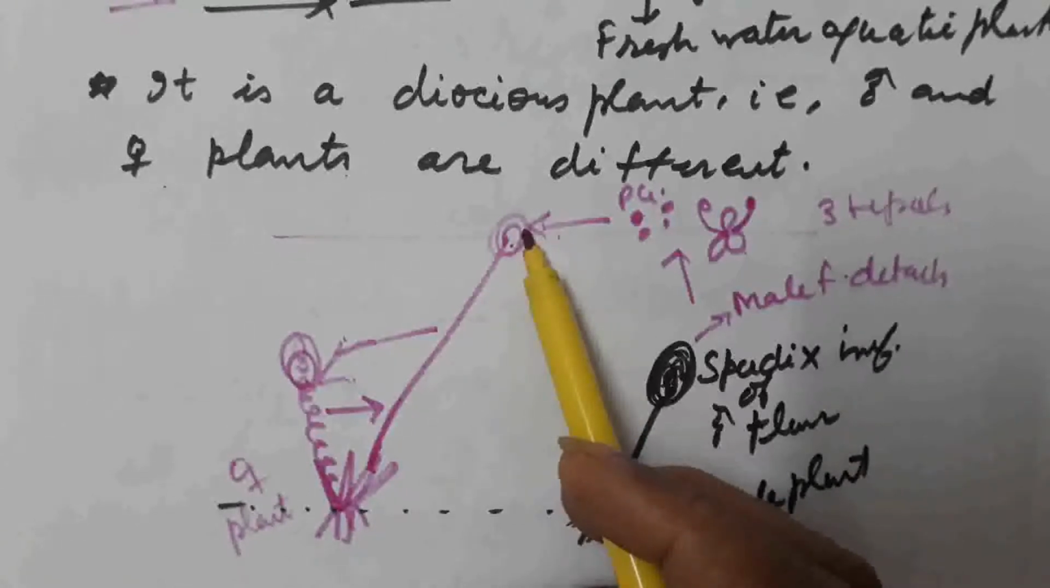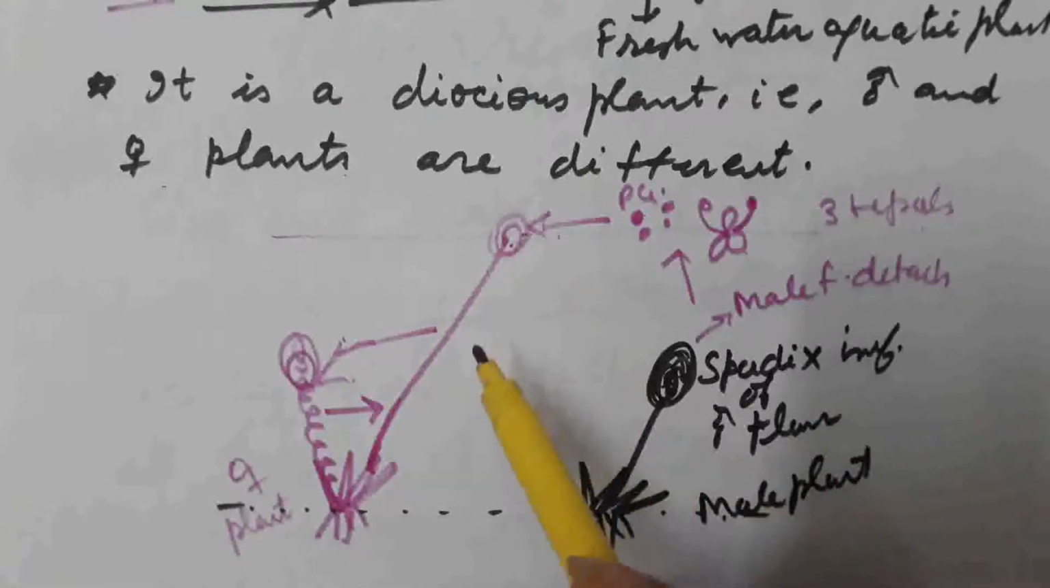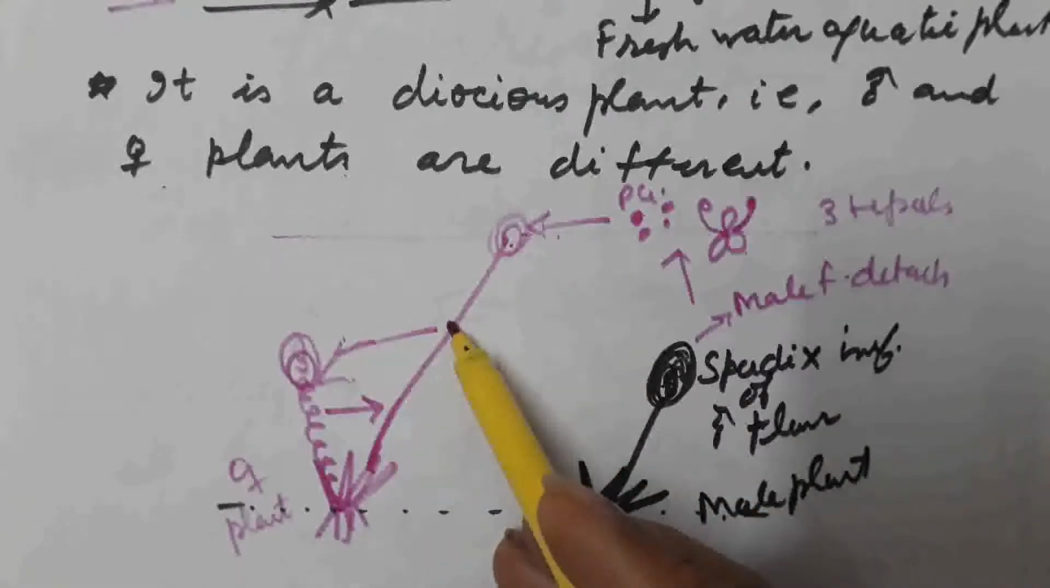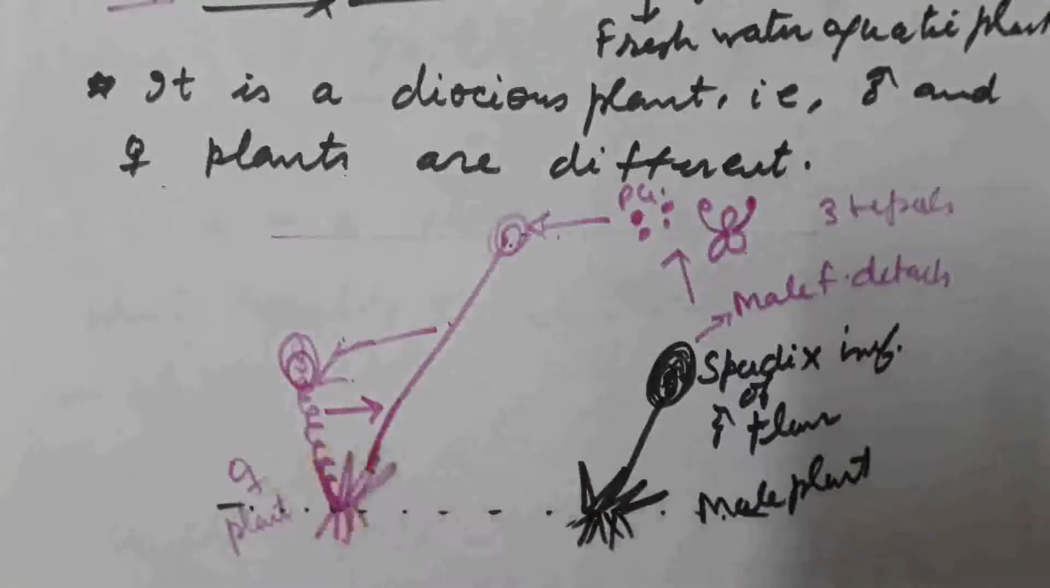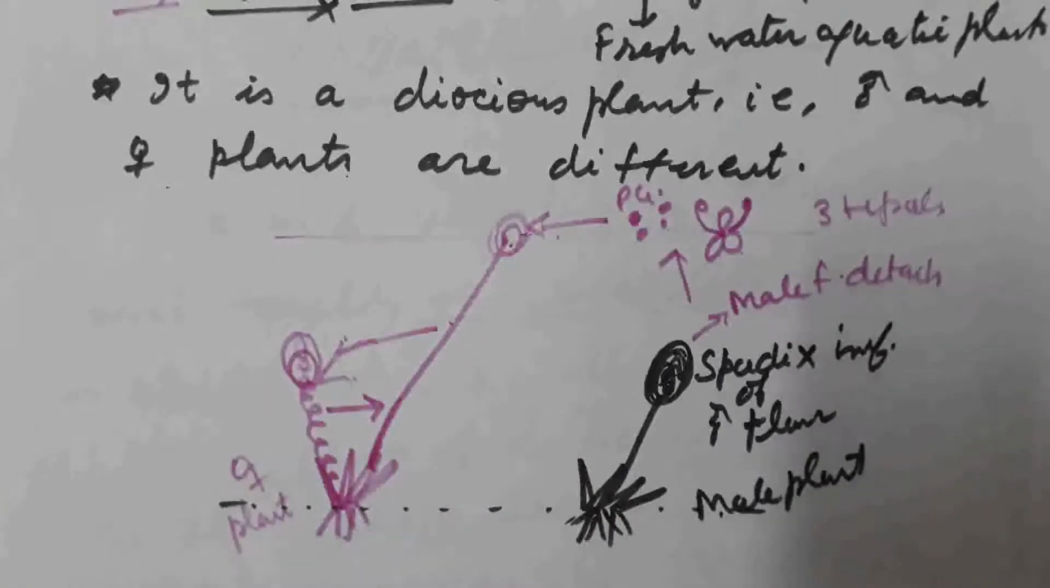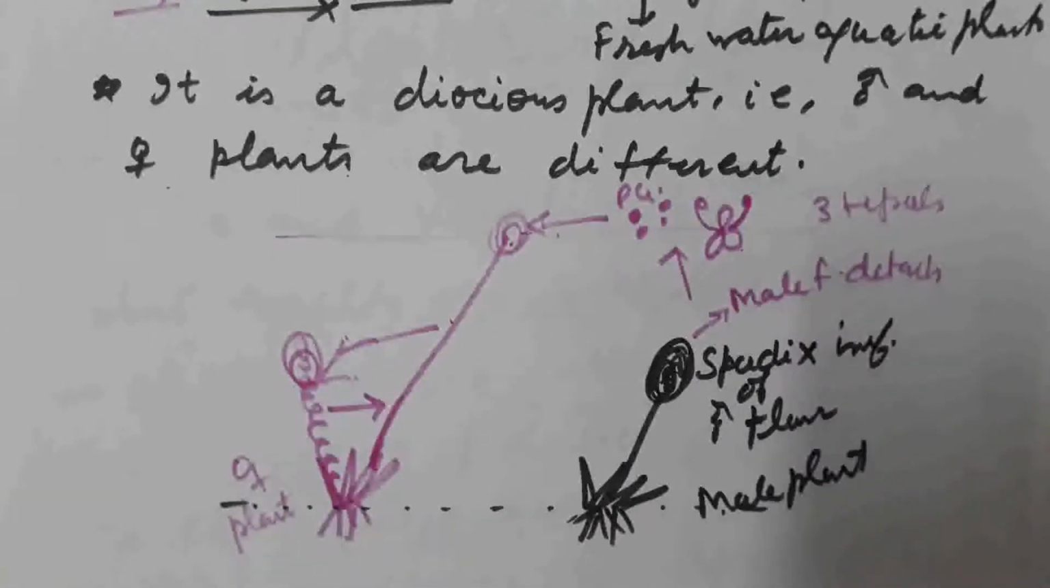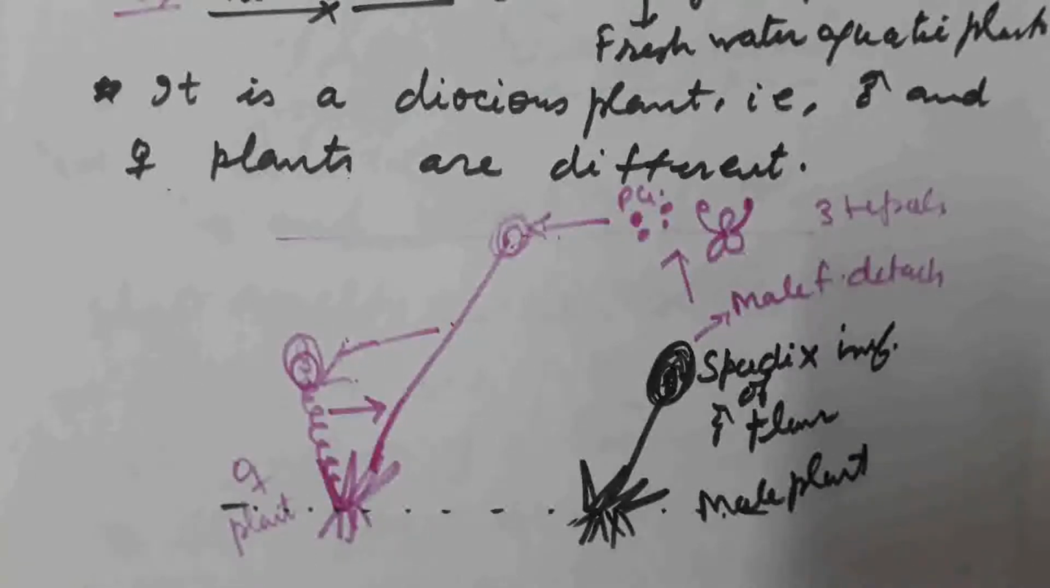After fertilization, what happens? The stalk of the female flower again becomes coiled. This is how fertilization and pollination take place in the case of Vallisneria. That is, the pollination takes place on the surface of the water. So it is the epihydrogamy type of pollination, which takes place on the surface of the water.